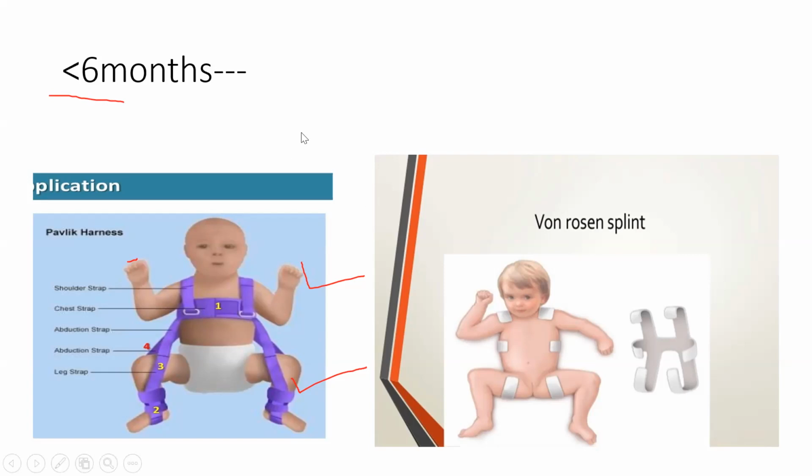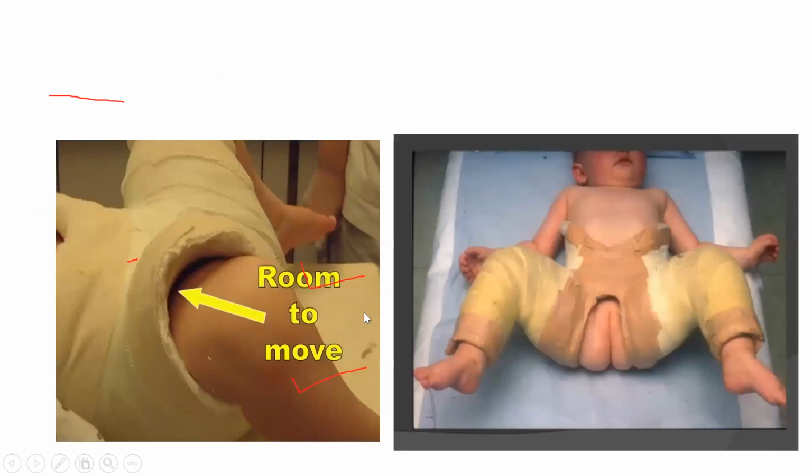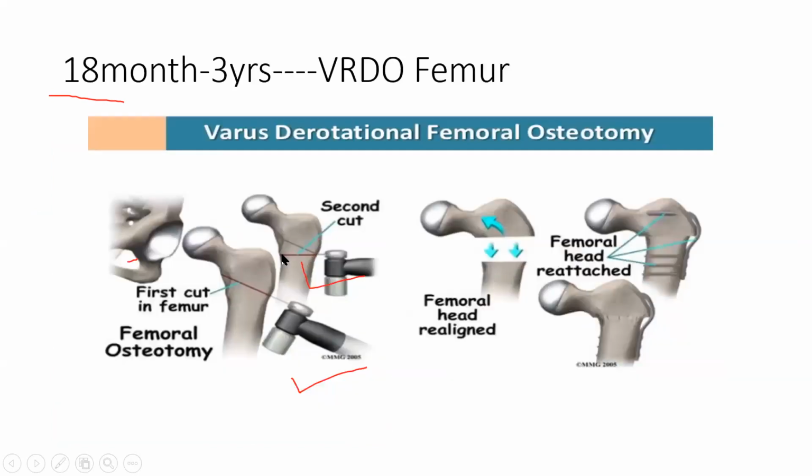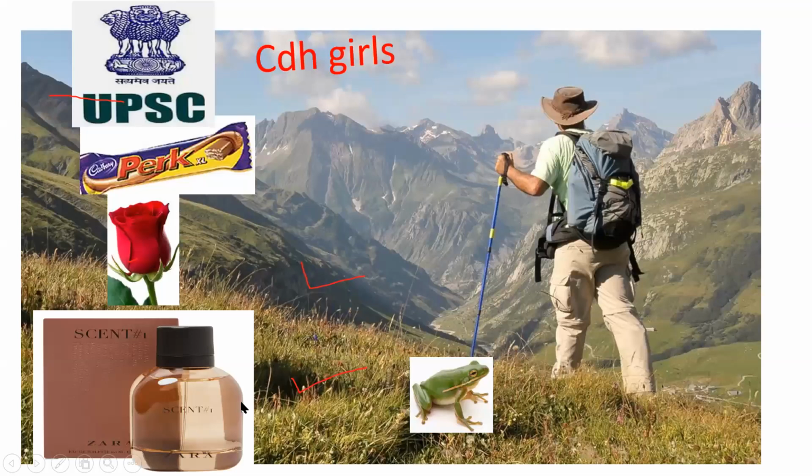Then at 6 to 8 months there is a cast, which is a bachelor's cast or frog leg cast. This is the cast. Then there is osteotomy, called VRDO, varus derotational femoral osteotomy. So this is a whole summary of CDH.